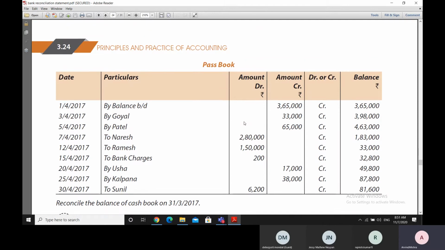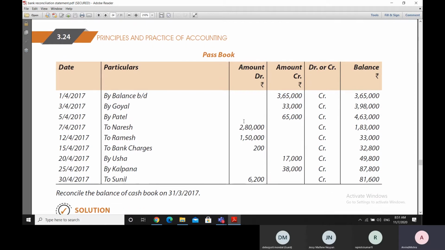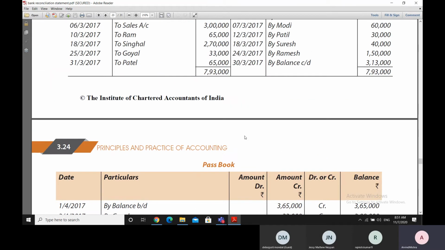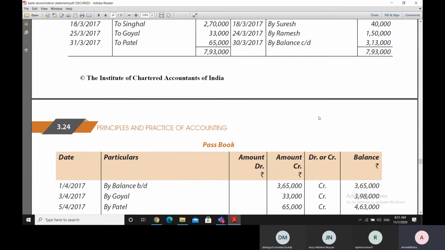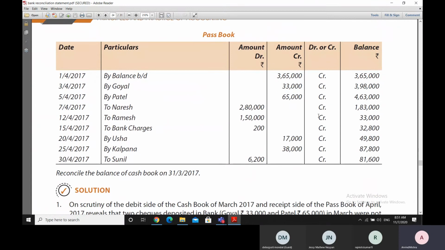So what is being said here is that we have to reconcile the two. Now, how do we go about reconciling the two? The first thing that we know is that we have a cash book balance of 3,13,000, and we go through all the entries and compare them and try to find the reasons for the differences.